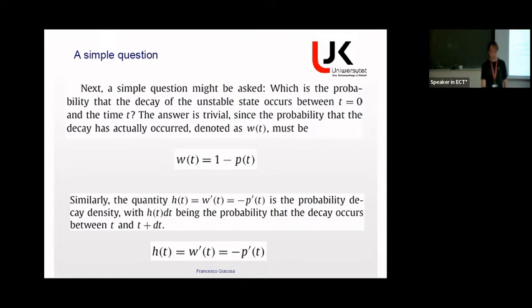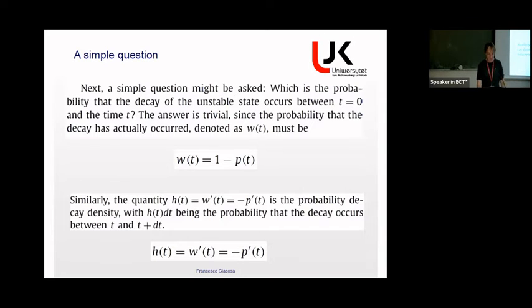By the way, there is also an interesting quantity, which is the derivative of that. So h of t, I call it, which is the derivative of the decay probability, and h of t dt is the probability that the decay takes place between t and t plus dt. So it's the decay probability density, so to say.